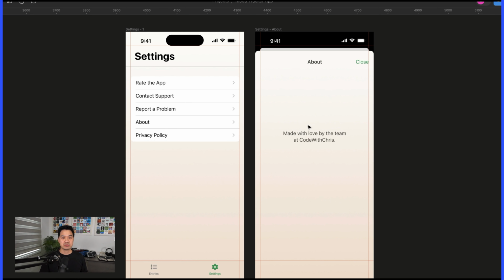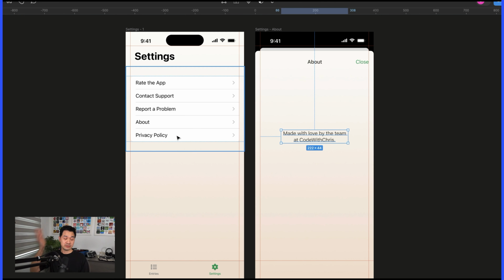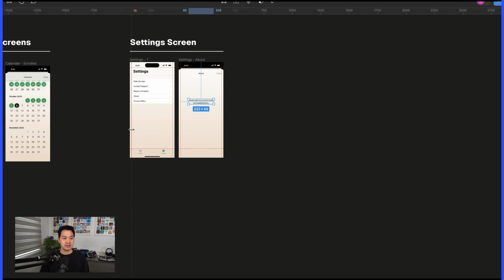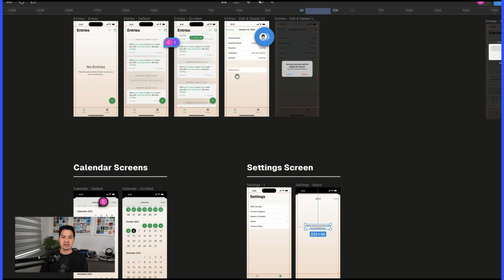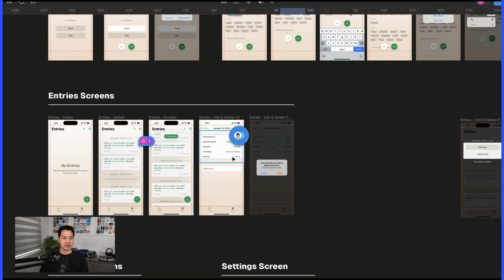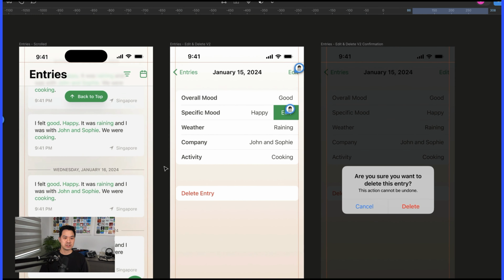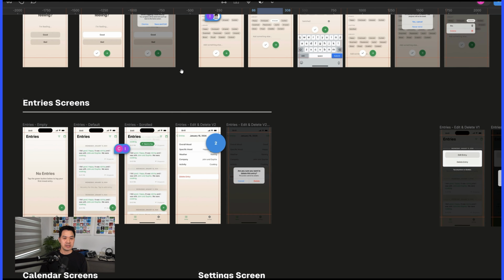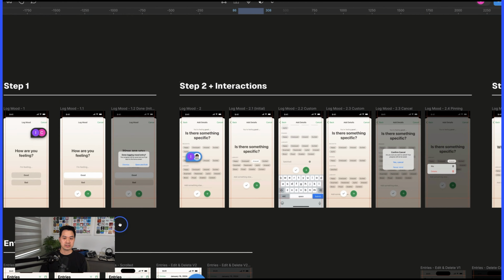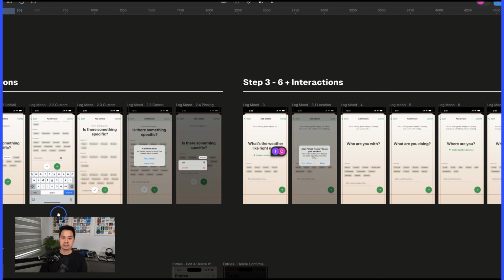And then about is going to slide up a little about text here. This is just a placeholder text. We're going to actually write something for that. And privacy policy will link to the privacy policy. That's basically it. We really wanted to keep this straightforward for launch. This is what it looks like when you're tapping an entry. You're supposed to be able to edit specific things that you chose or delete it altogether. And yeah, we're getting closer and closer.